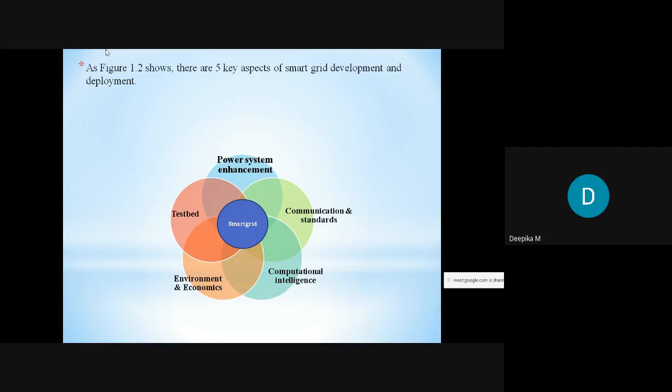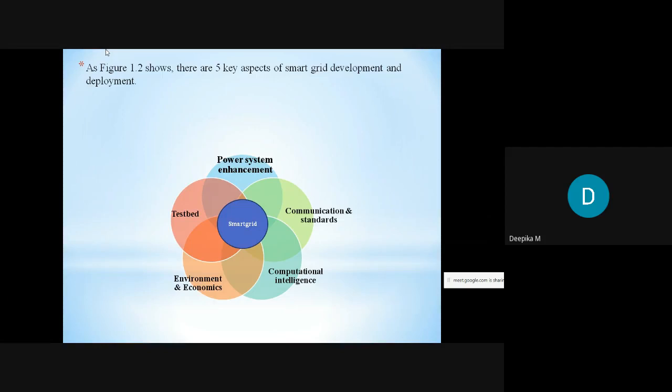So these are some of the 5 key aspects regarding the smart grid development and deployment. So you can have a look over here. So these 5 main things are important for the development of the smart grid. That is power system enhancement. So in the power system enhancement, we are generating the power by eco-friendly natural resources, rather than the thermal power station, wherein we actually burn the fossil fuel, so that liberates more and more carbon dioxide to the environment. So therefore that should be reduced, and we also have to increase the transmission and generation capability. So that we'll discuss in the power system enhancement.